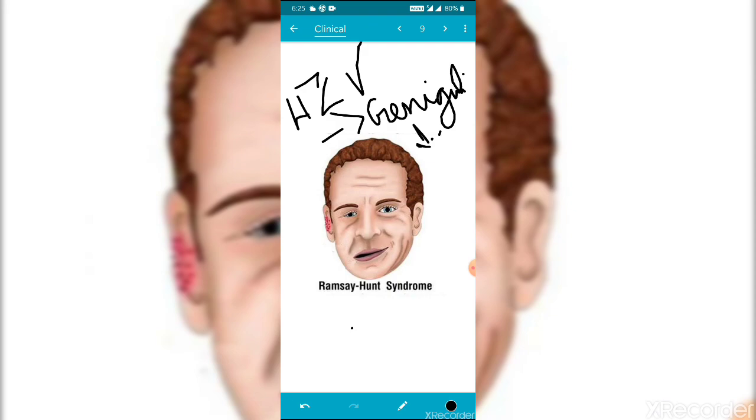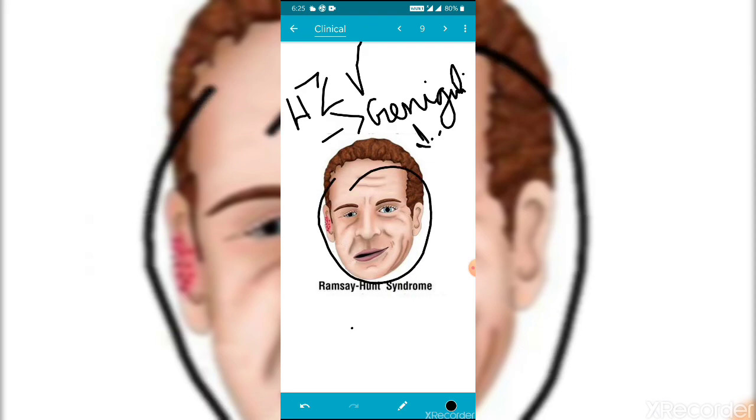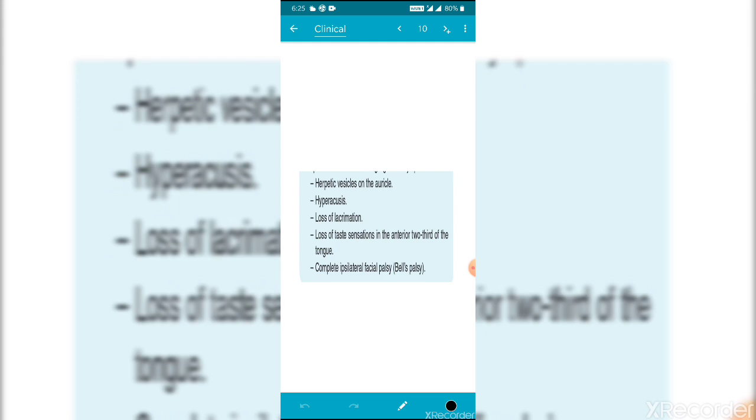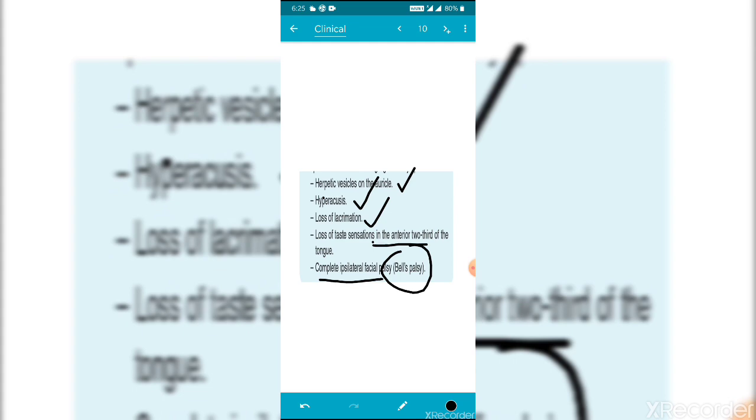The clinical features of Ramsay-Hunt syndrome are: first, herpetic vesicles on the auricle; hyperacusis, loss of lacrimation, loss of taste sensation, and complete ipsilateral facial palsy. It is also associated with Bell's palsy. Once again: herpetic vesicles on the auricle, hyperacusis, loss of lacrimation, loss of taste sensation in the anterior two-thirds of the tongue, and complete ipsilateral facial palsy.